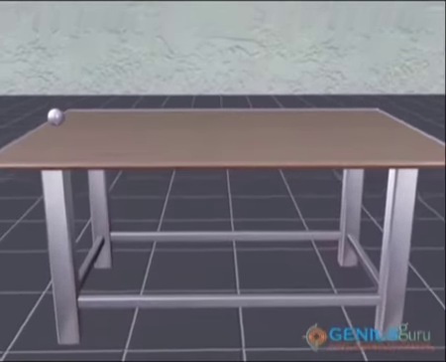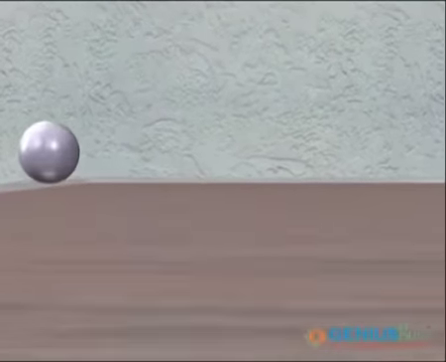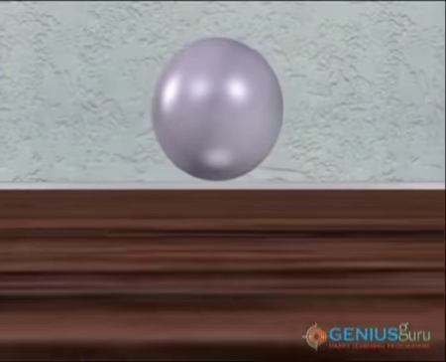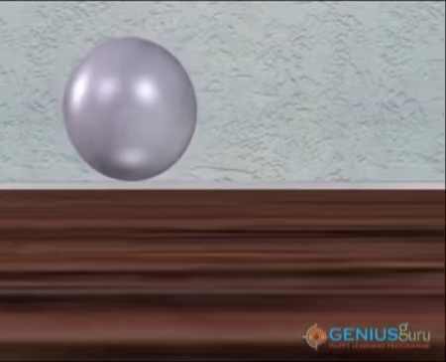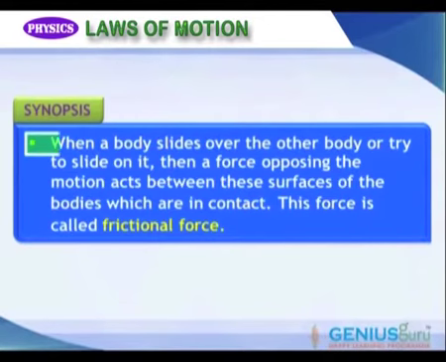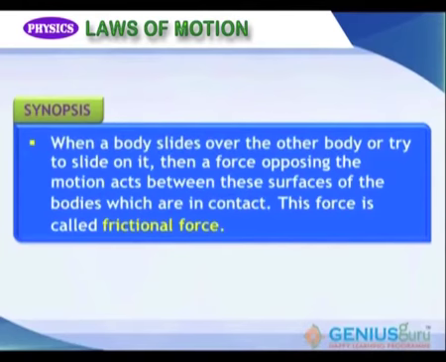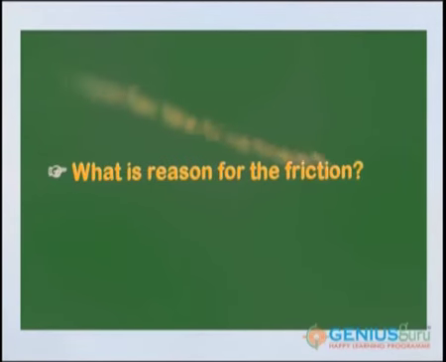Now this force which opposes the relative motion between two surfaces which are sliding one over the other, that force is called frictional force. Or I can say, when a body is sliding over another surface, a tangential force is acting between the contact surfaces which opposes the relative motion. This force is called frictional force. Now what is the reason for friction?